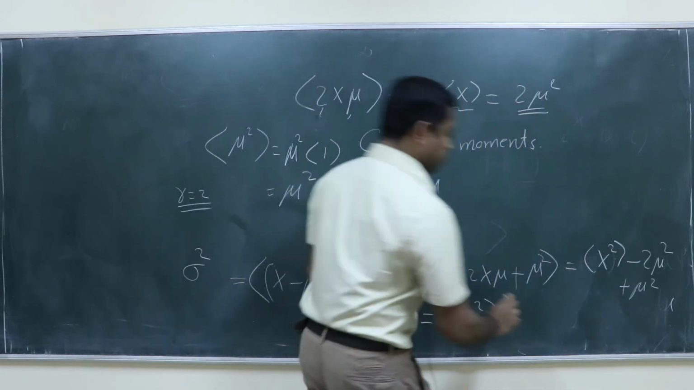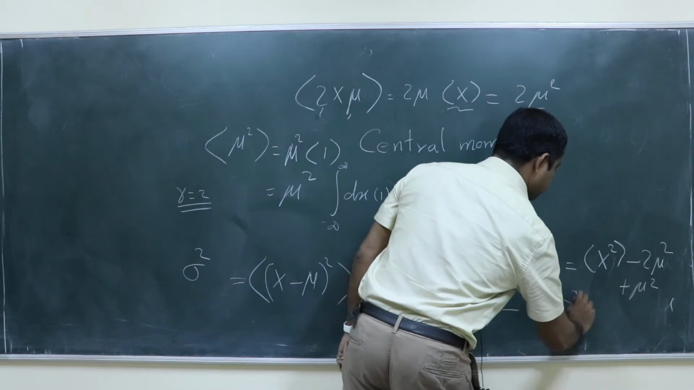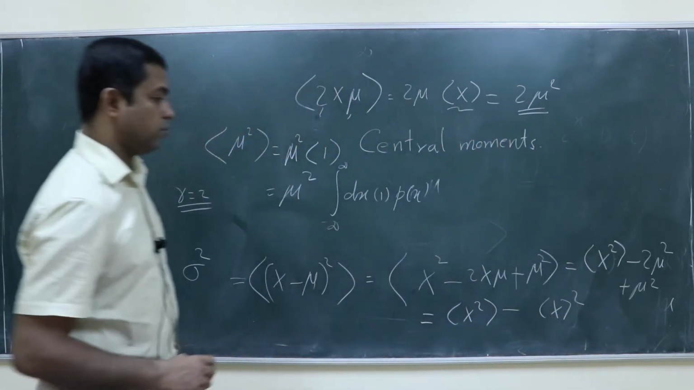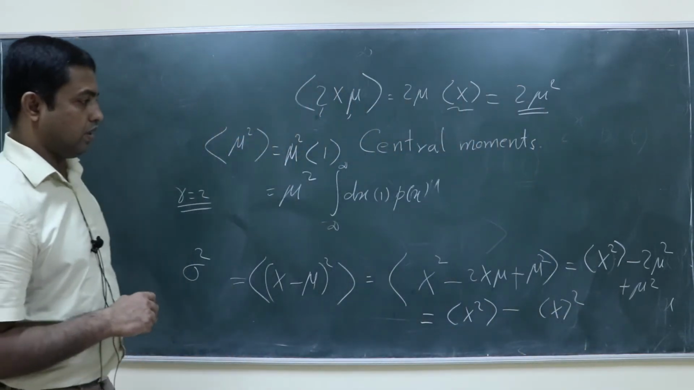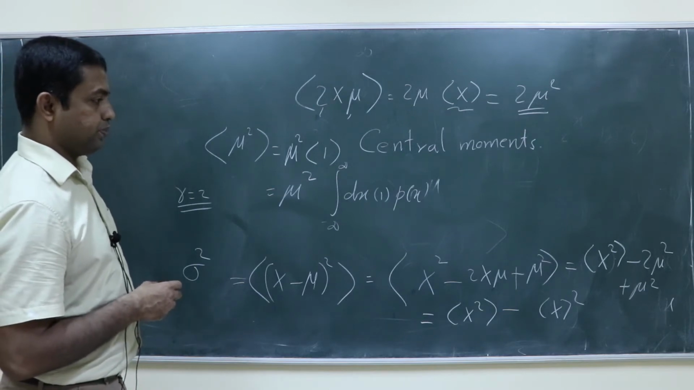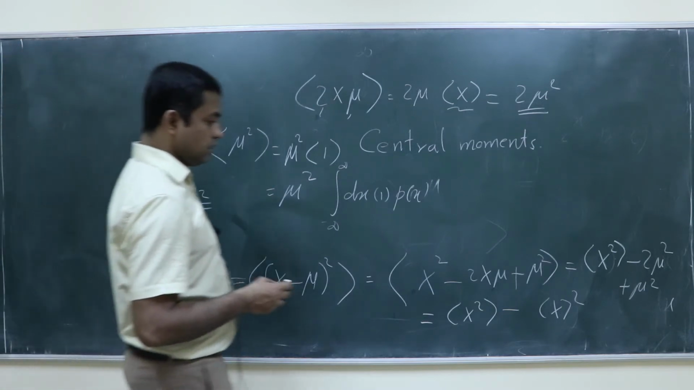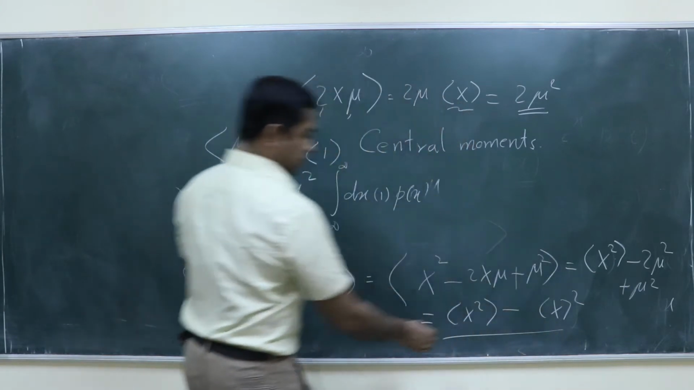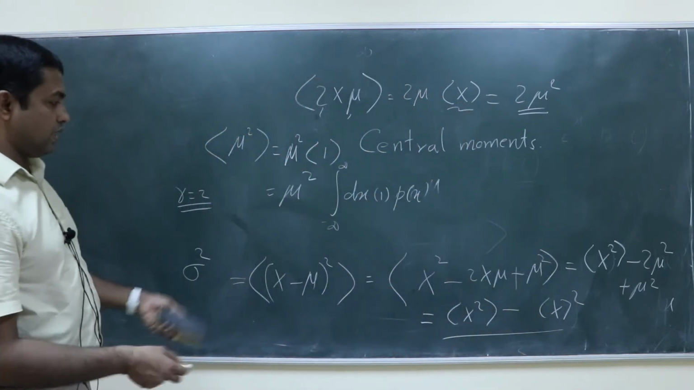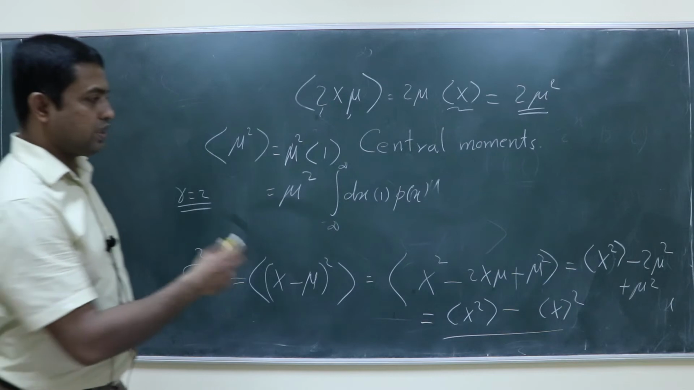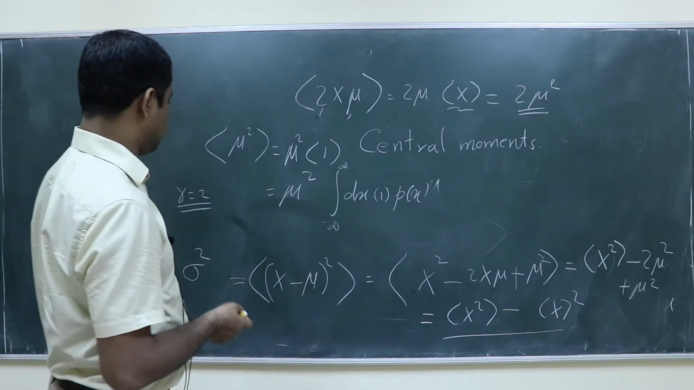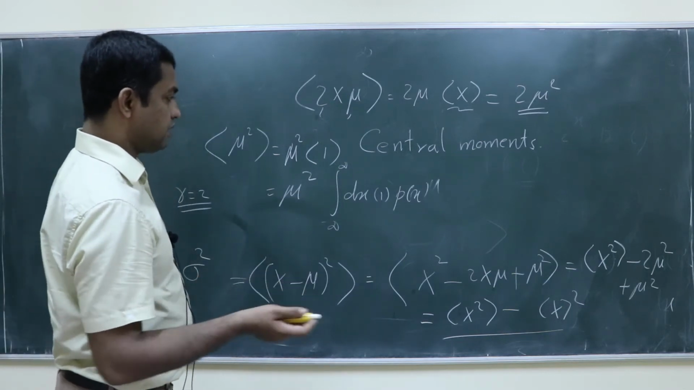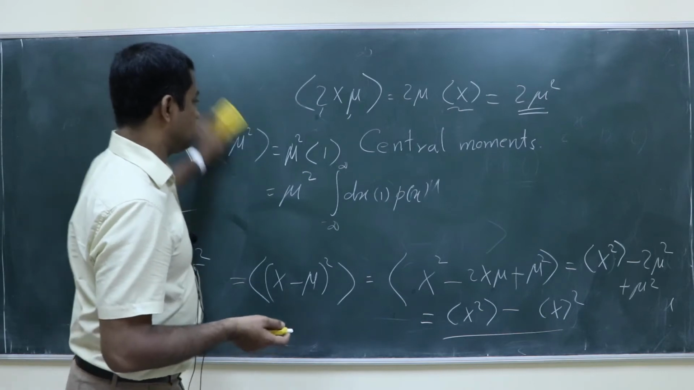Here the mean of x is mu. So this is the second central moment. Similarly you can calculate the third, fourth and so on, because these all have different meanings in statistics. We will have some examples, then we will deal with those things.